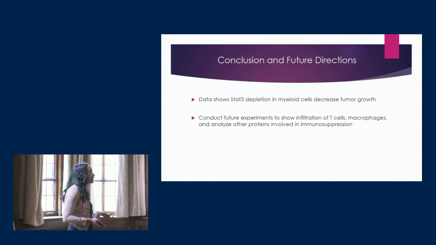So in conclusion, we see that the STAT3 depletion did allow for a decrease in the weights of the tumors within the pancreas. We also want to do future studies to show the infiltration of T cells, macrophages, and other proteins involved in the immunosuppressant environment within pancreatic cancer.